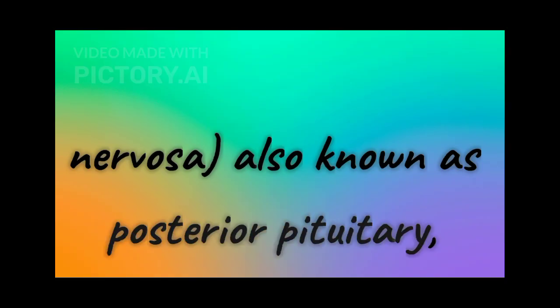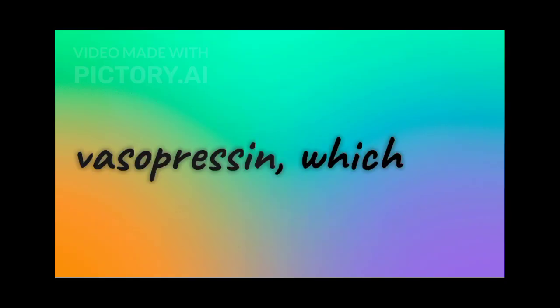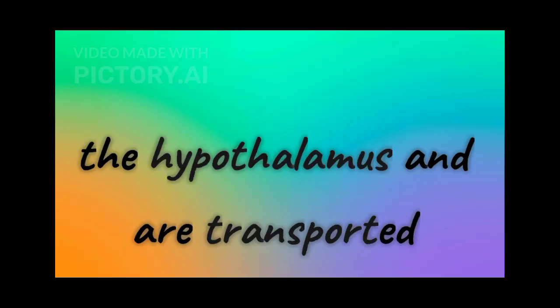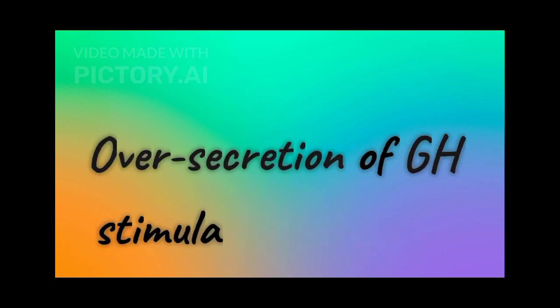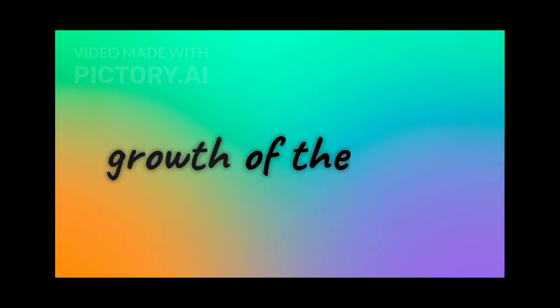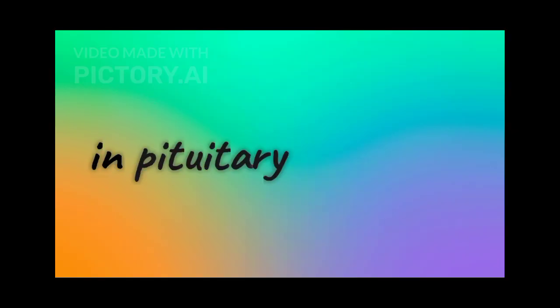Neurohypophysis, pars nervosa, also known as posterior pituitary, stores and releases two hormones called oxytocin and vasopressin, which are actually synthesized by the hypothalamus and are transported axonally to neurohypophysis. Over-secretion of GH stimulates abnormal growth of the body, leading to gigantism, and low secretion of GH results in stunted growth, resulting in pituitary dwarfism.